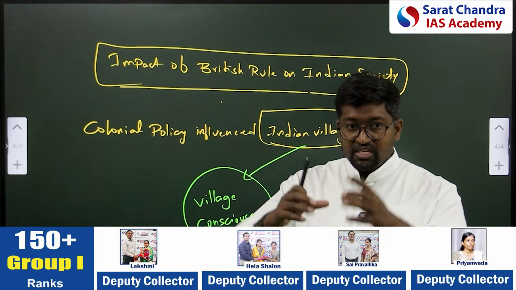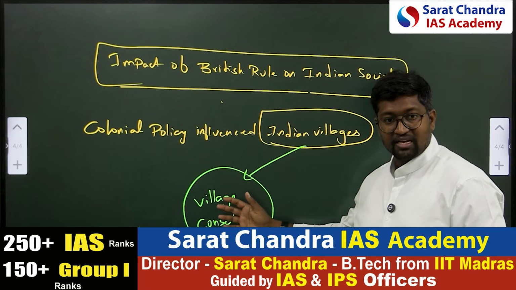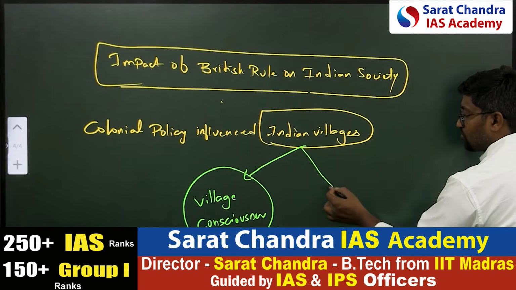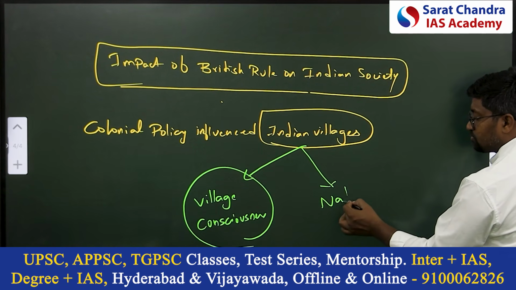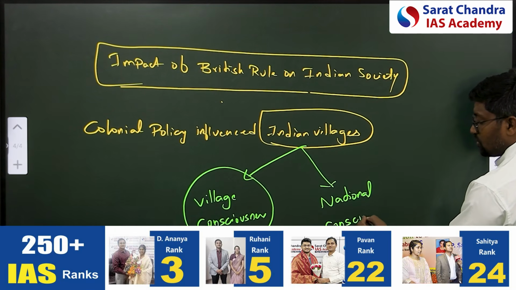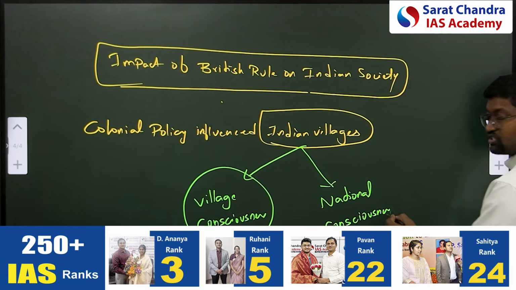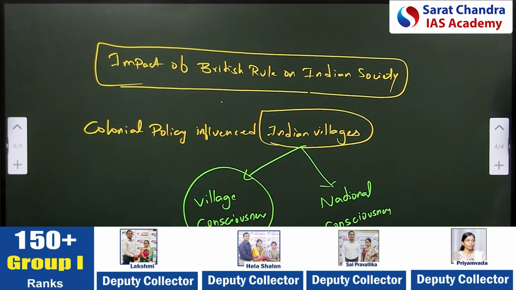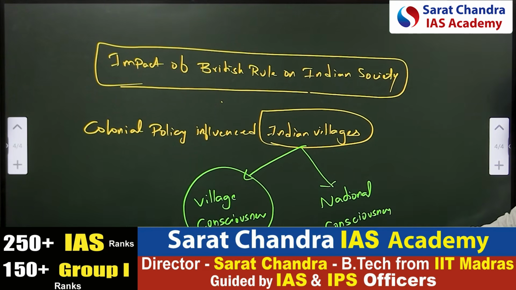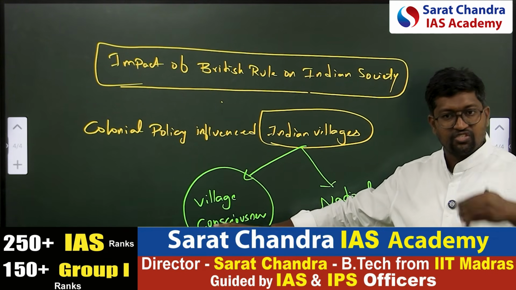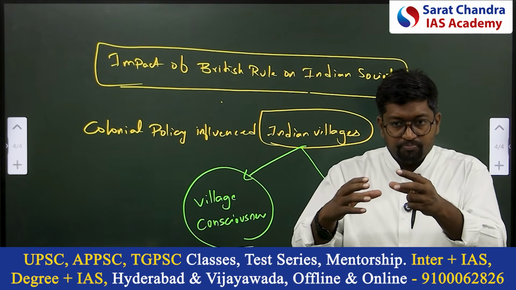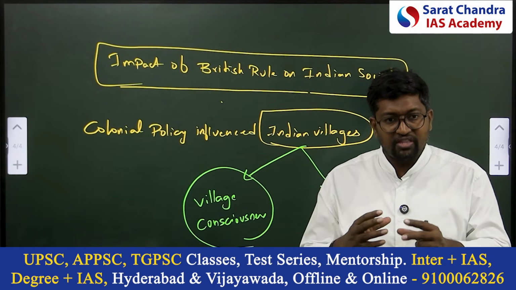Because of that, this village consciousness gradually emerged into the rise of national consciousness. Are you understanding this? How village consciousness led to the emergence of national consciousness. Earlier, villages were connected, but they had more concentration. Their view was more on their own village.